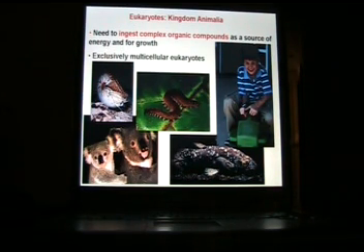Stuff that's really cute, some that's not so cute. Animals need to ingest complex organic compounds as a source of energy and for growth. So unlike some of the others that can make their energy from carbon dioxide, sunlight, and whatnot, we and other animals need to actually ingest that or eat food as a source of energy and for growth.